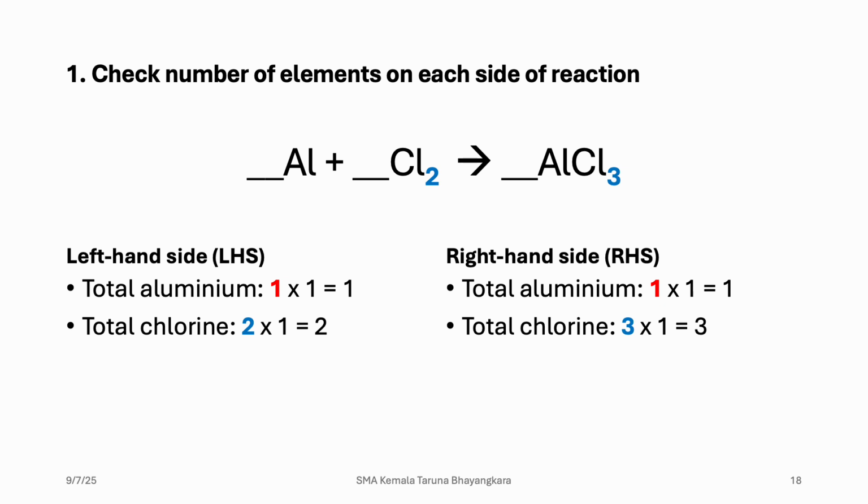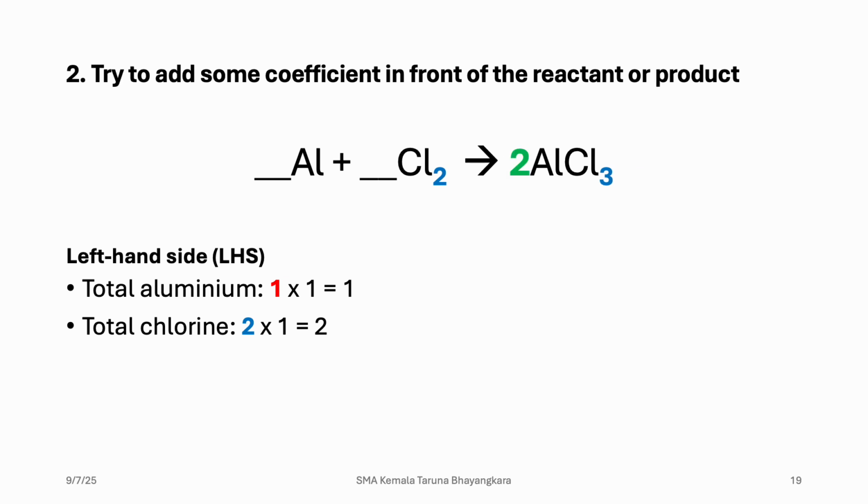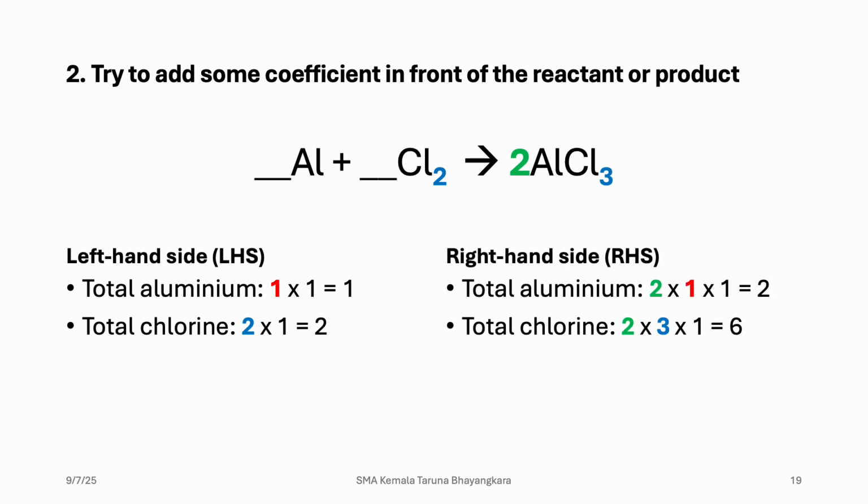So for the common multiple, we can use the common multiple of chlorine, which is 2 and 3, so it's 6. So we put 2 in front of AlCl3, so the number of chlorine on the right hand side changes into 6, and total aluminum also changes into 2.